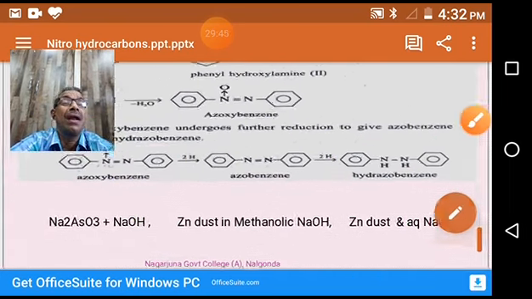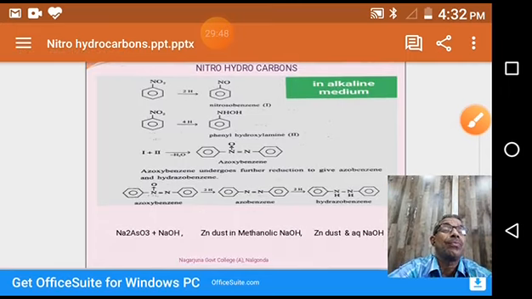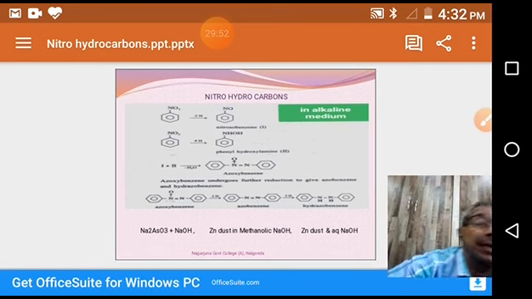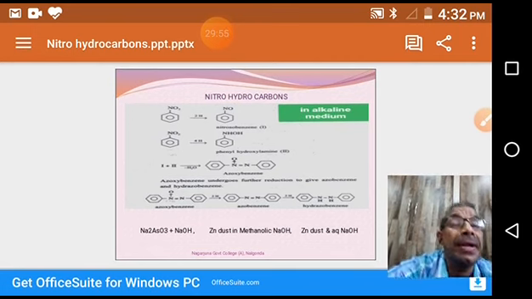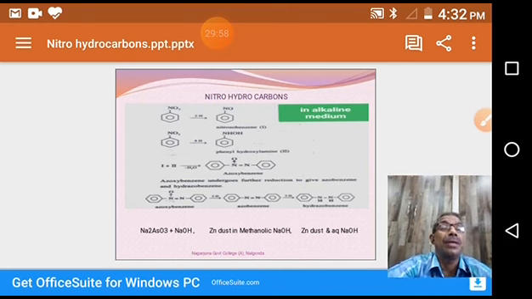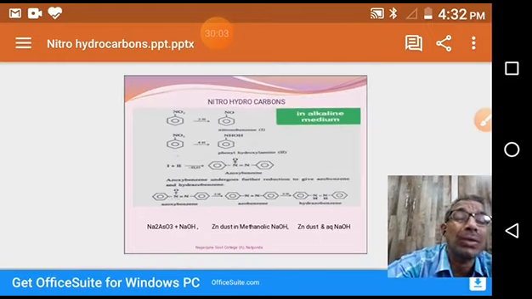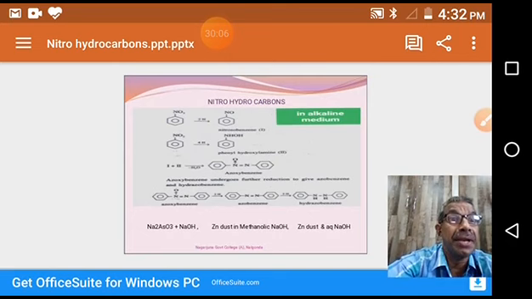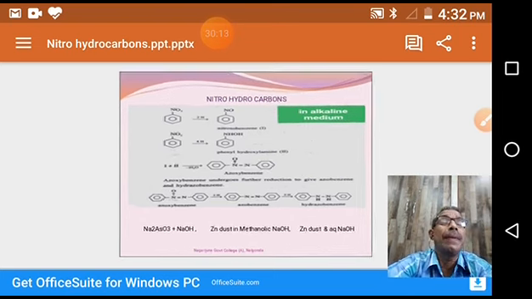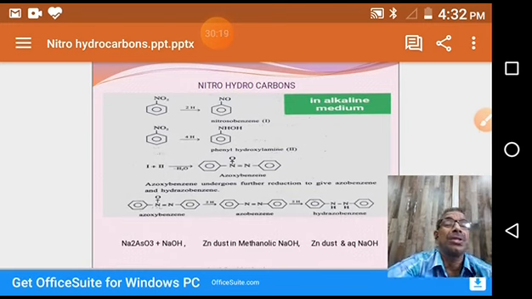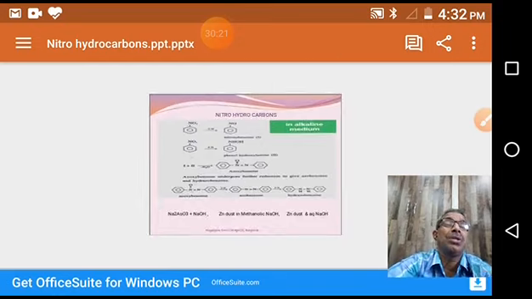In general, nitrobenzene, when it reacts with reducing agents like zinc dust and NaOH, that means alkaline medium, gives reduced products like azoxybenzene, azobenzene or hydrazobenzene. So this is about alkaline media, and in alkaline medium, depending upon the reducing agent, we get azoxybenzene, azobenzene or hydrazobenzene.